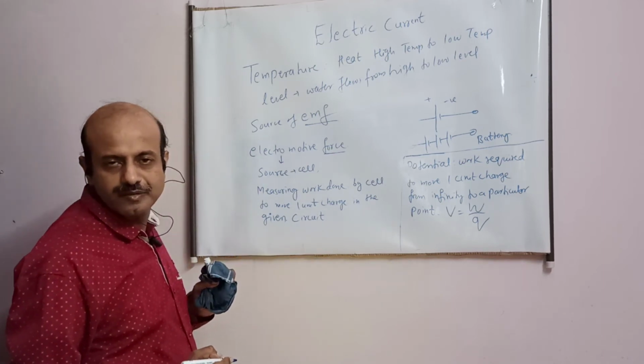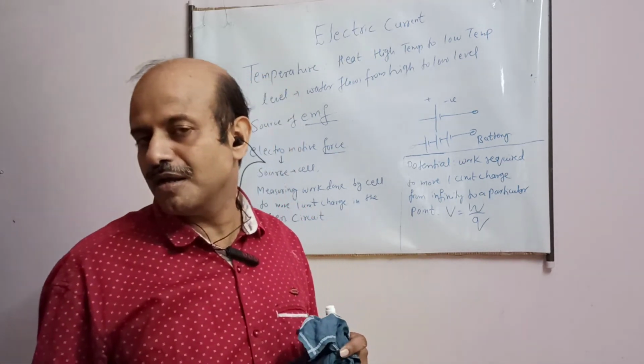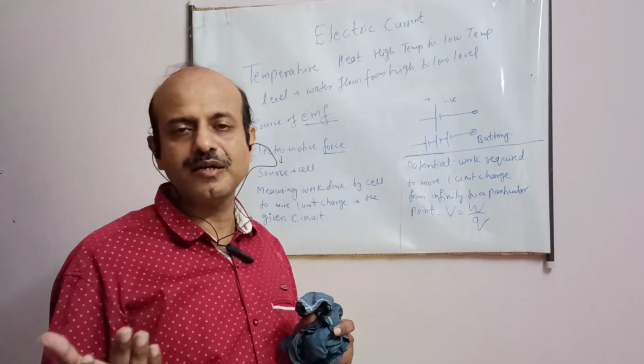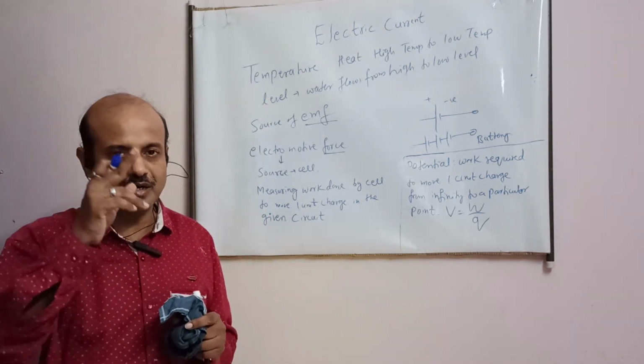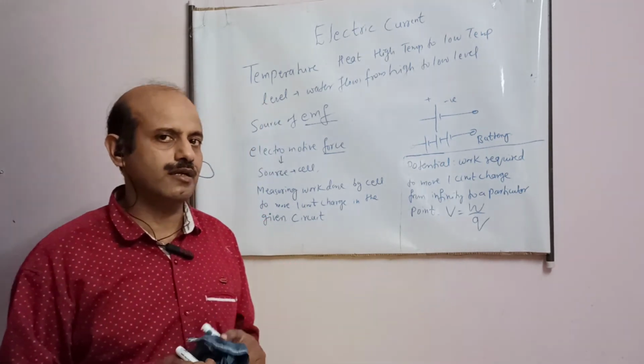Circuit means it consists of say bulb, wires with different electrical apparatus. That is called a circuit in which electric current is flowing.